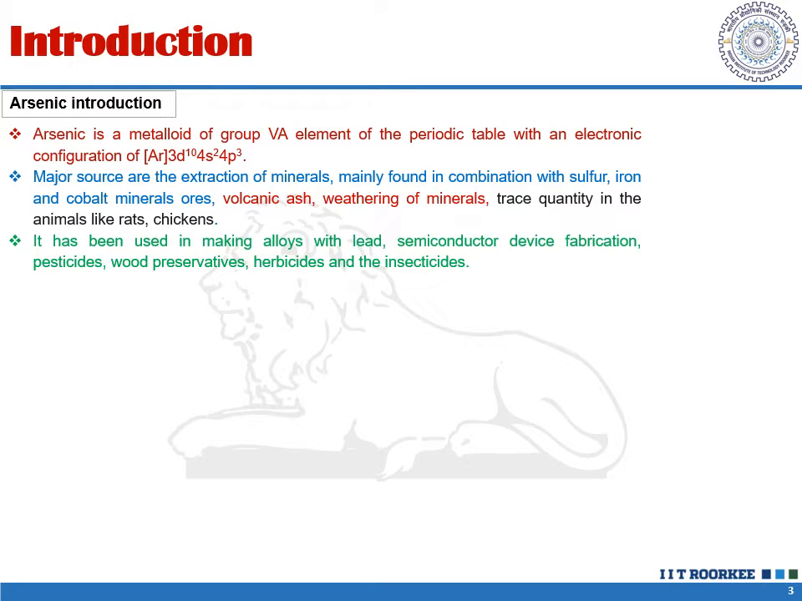Arsenic has been introduced as a metalloid of a group 5 element, and it has major sources like weathering of rocks, volcanic eruptions, and it has been extracted majorly from the ores associated with some other elements also, and some trace quantity has been found in the animals also. So the major application of arsenic has been observed in the various alloys manufacturing industries, as well as the semiconductor devices fabrication industries. It also has a major application in the agriculture field.